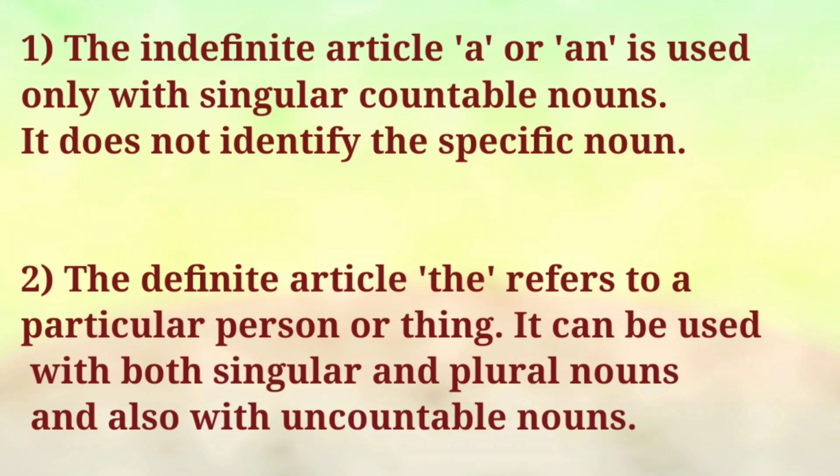See here, the definite article the refers to a particular person or things. It can be used with both singular and plural nouns and also with the uncountable nouns. Now tell me, what is singular noun? Yes, a singular noun tells us about one person, one place, one animal, one thing. And then what is a plural noun? Plural noun tells us about two or more people, places or things. ரெண்டு மூணு விஷயத்தை சேர்த்து சொல்கிறது தான் plural noun.